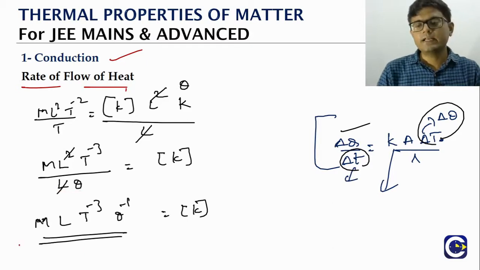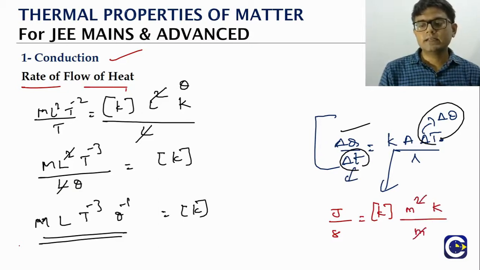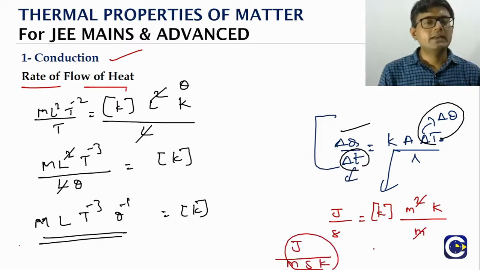So here if you look at it, the left hand side is what? Joule per second is equal to K. We are looking for the unit of this. This is meter square, into this is Kelvin, this is meter. So we can see Joule divided by meter second Kelvin.